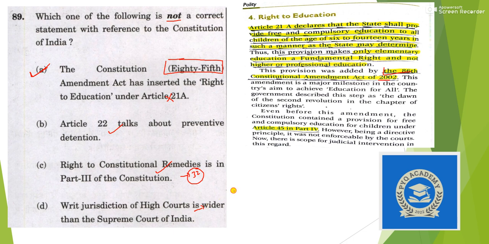So what happens? Basically, the Supreme Court has got its writ jurisdiction under Article 32 and the High Court got its writ jurisdiction under Article 226.